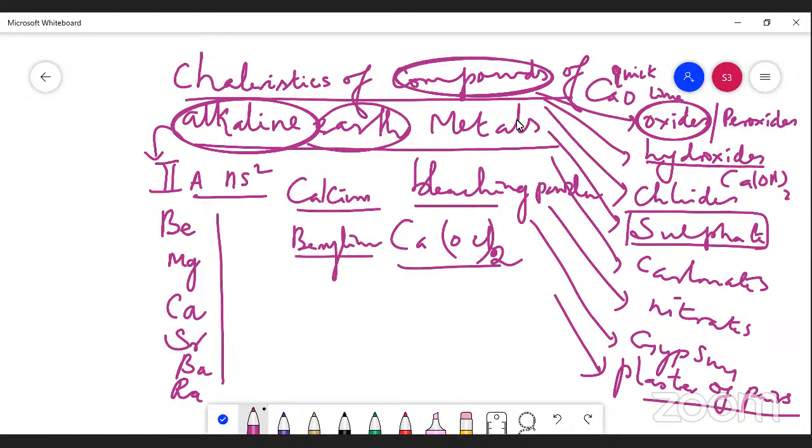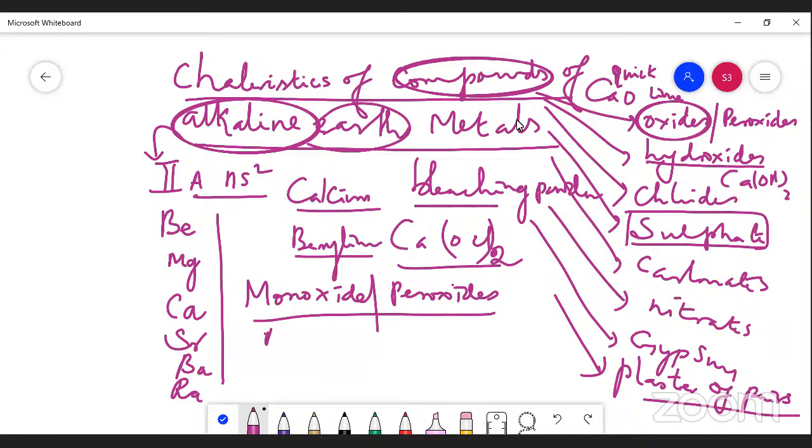First of all, we are going to study the oxides, which we can study as monoxides and peroxides. We studied these already in the last session. Monoxides are beryllium oxide, magnesium oxide, and calcium oxide. Peroxides are, for example, barium peroxide, BaO2. Here the charges are 2 minus and 2 plus, so the compound is electrically neutral.